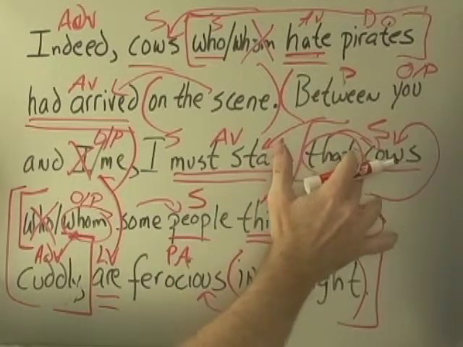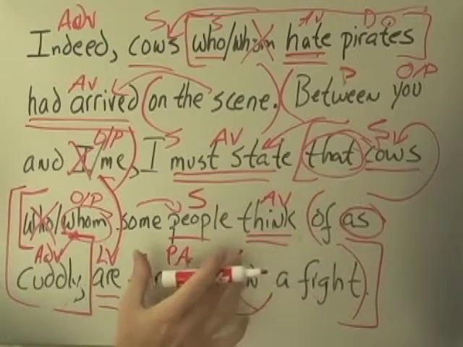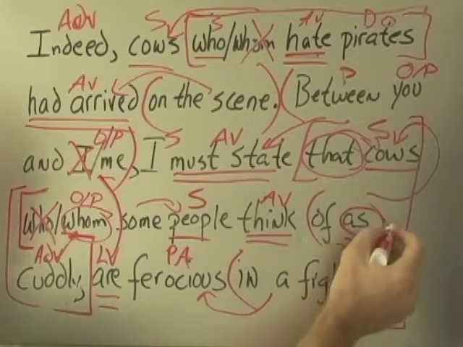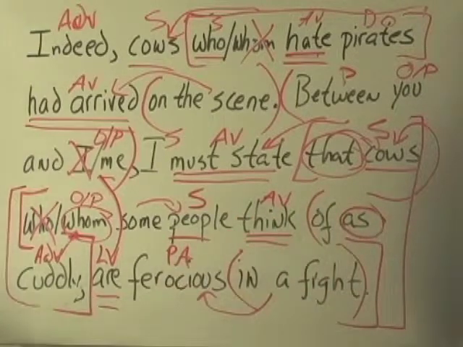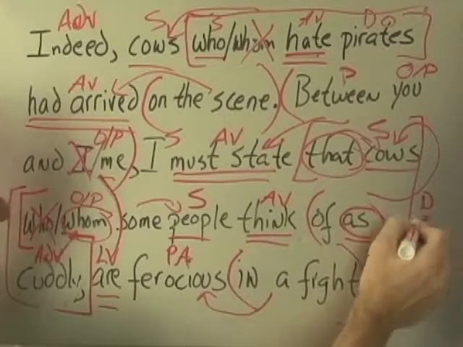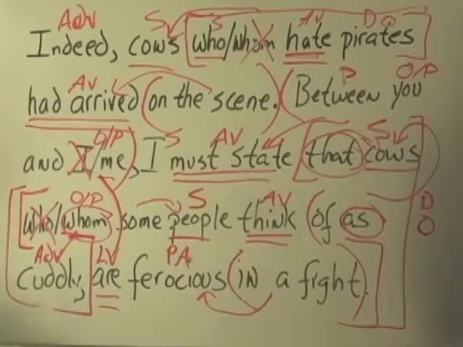This subordinate clause, which has within it a relative clause, locks down and functions as a noun. It answers the question, I must state what? That cows, whom some people think of as cuddly, are ferocious in a fight. It's the direct object of must state. There's some difficult grammar in there. Not quite sure we've nailed as cuddly just yet.